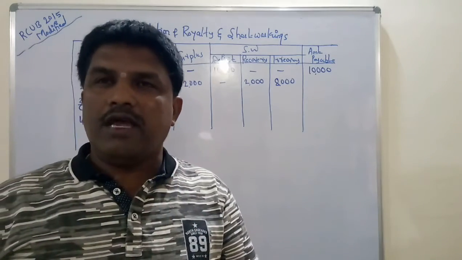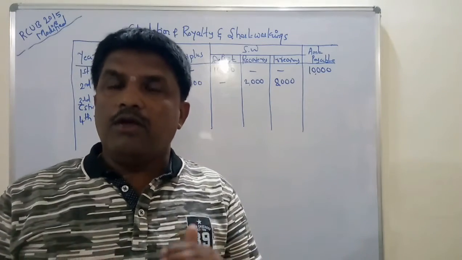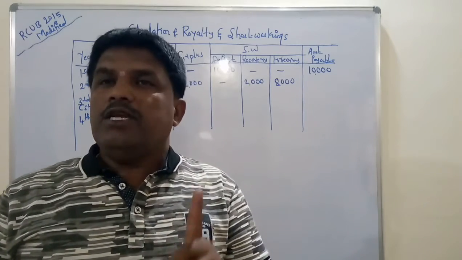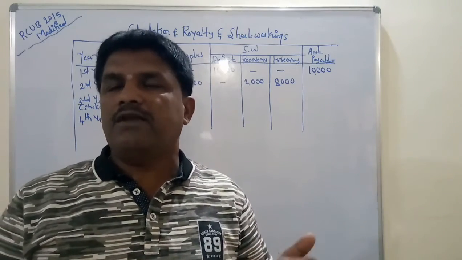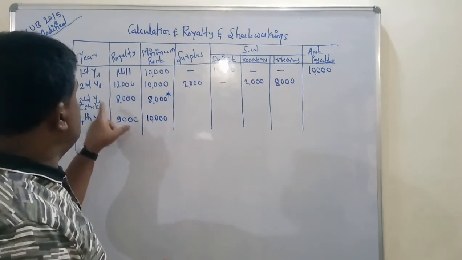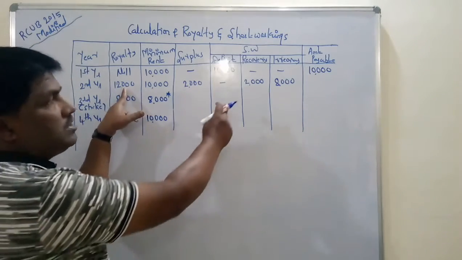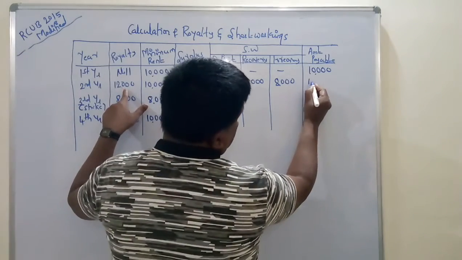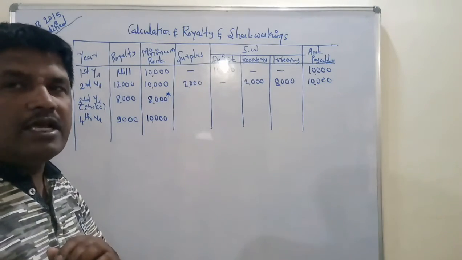You must remember one thing: whenever there is a surplus, in order to find out the amount payable to the landlord, from the total royalty we must deduct the amount of recovery. Whatever balance amount comes is itself the amount payable to the landlord. In the second year, how much royalty is there? 12,000. Out of 12,000, how much amount have we recovered? 2,000. So 12,000 minus 2,000, how much does it become? 10,000. You deduct the recovery amount from the actual royalty.